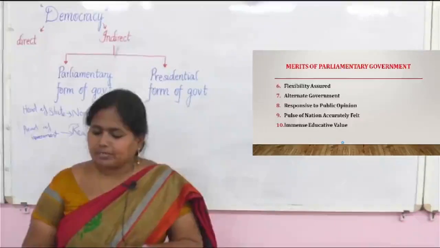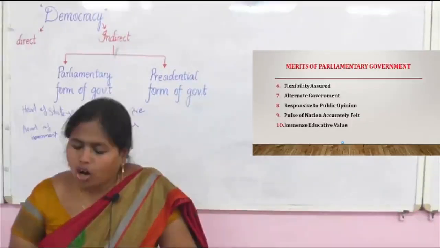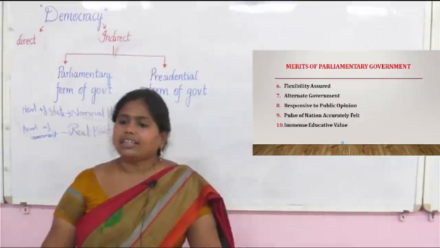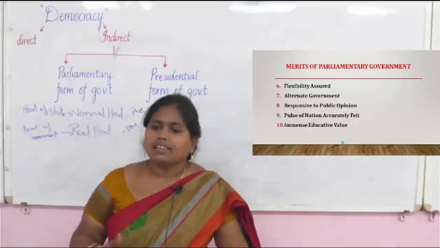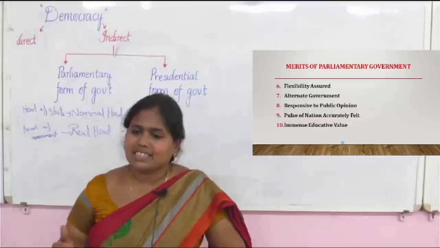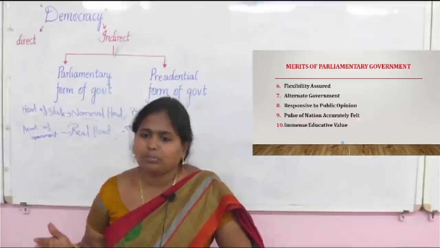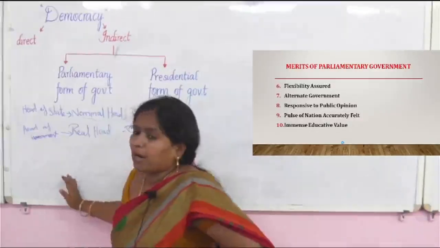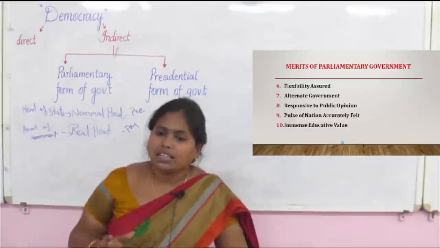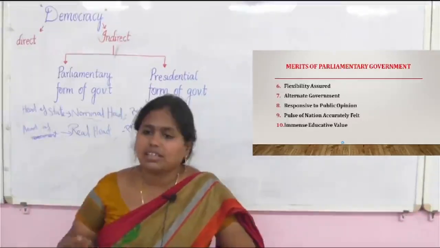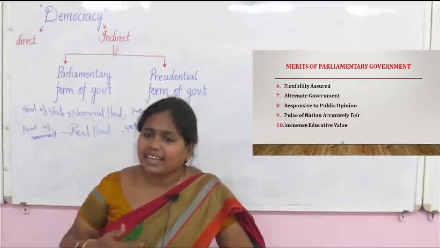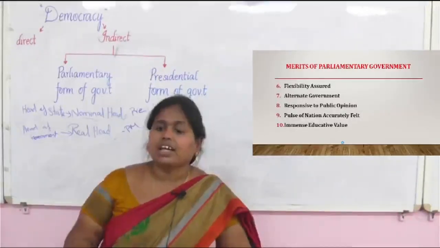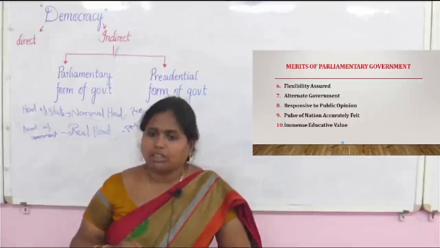Next one is alternate government. Meaning there is an opposition party, a strong opposition party. If the ruling party loses the majority, there will be an election and another party may come to power.